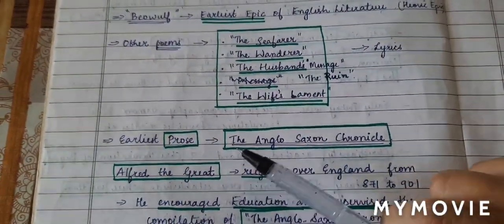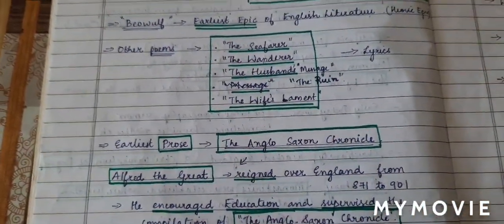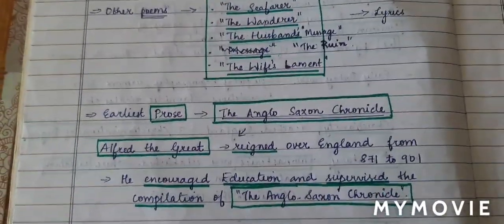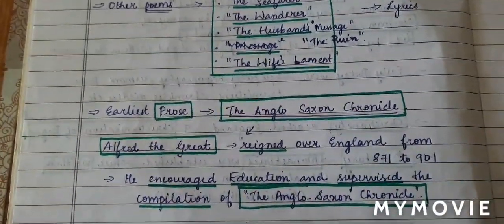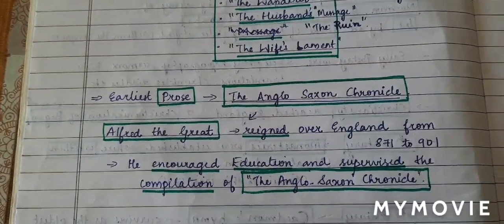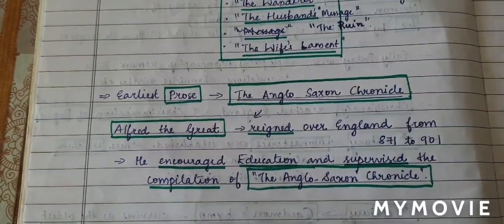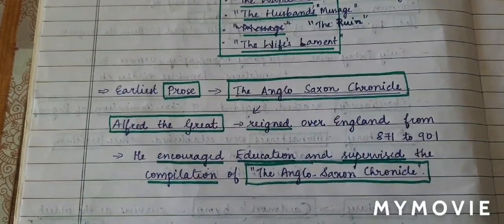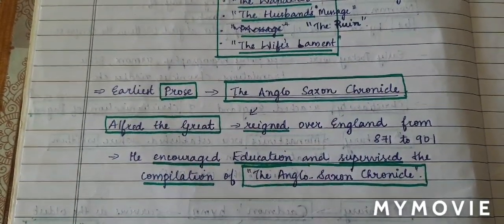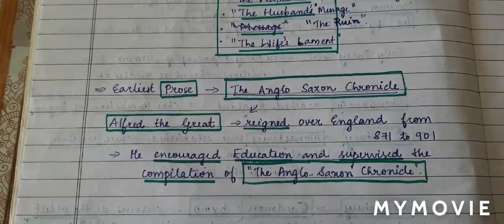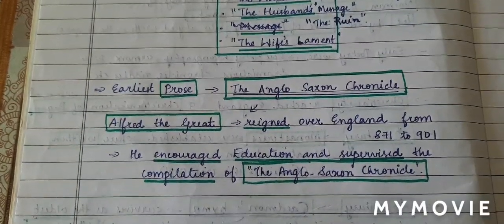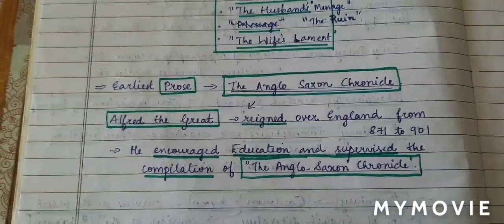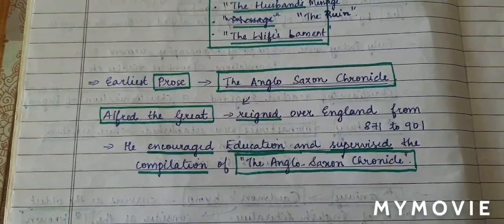Which is the earliest prose of the Anglo-Saxon period? The earliest prose is the Anglo-Saxon Chronicle. Okay, who compiled the Anglo-Saxon Chronicle? It is Alfred the Great, who reigned over England from 871 to 901.